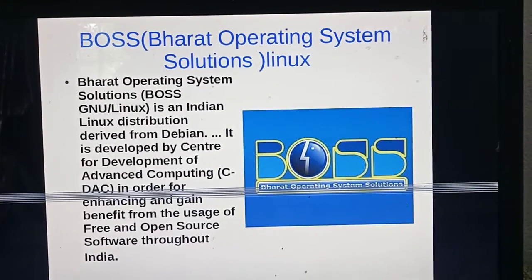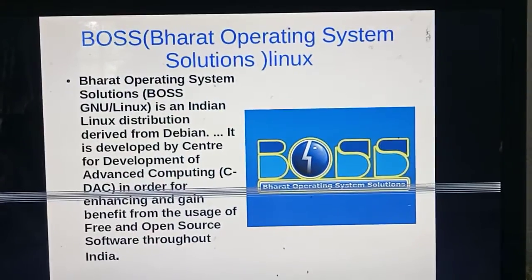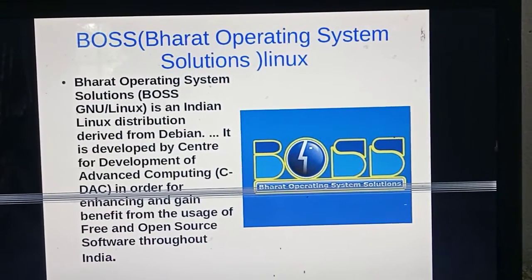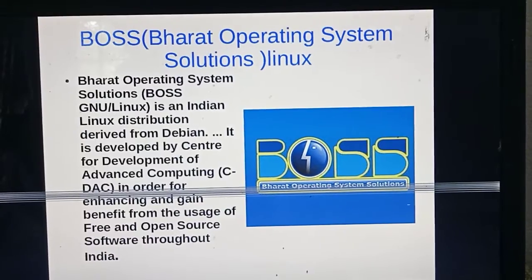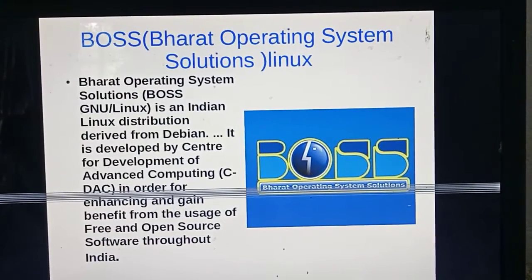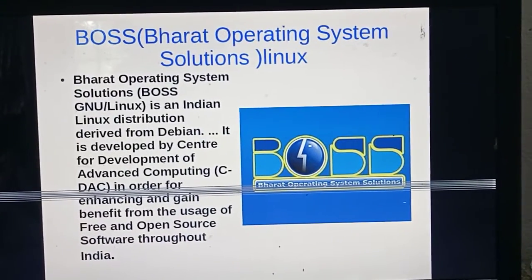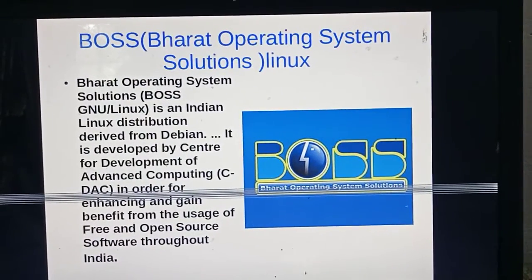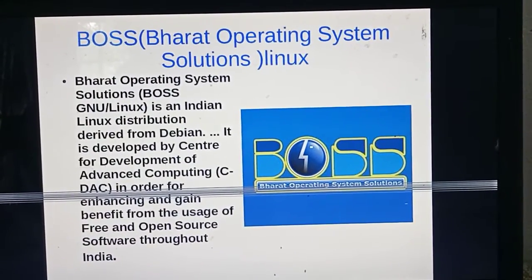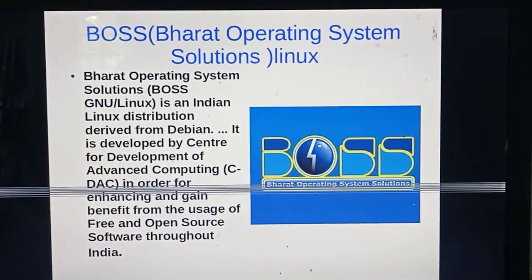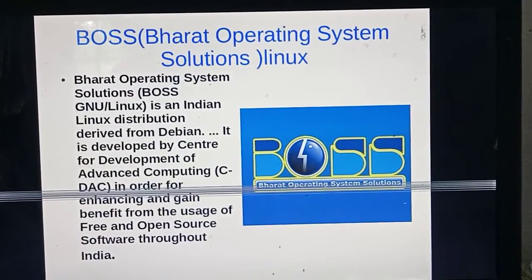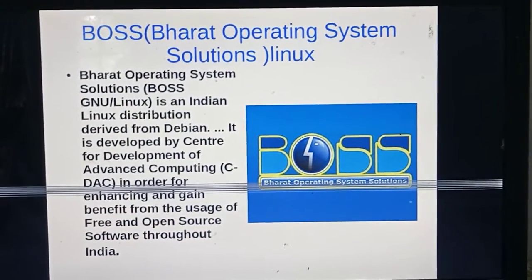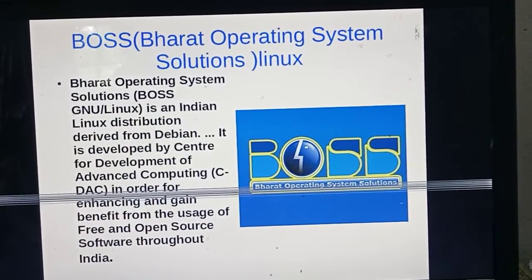It is developed by the Centre for Development of Advanced Computing, CDAC, in order to enhance and gain benefit from the usage of free and open software throughout India. So this is also a free operating system. It is developed by CDAC from the Debian operating system.